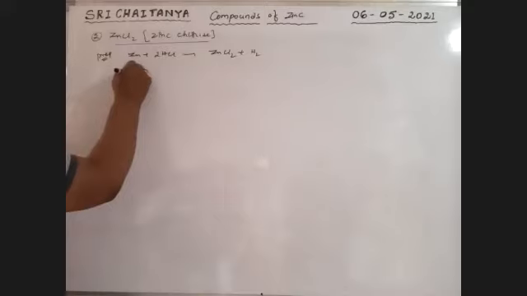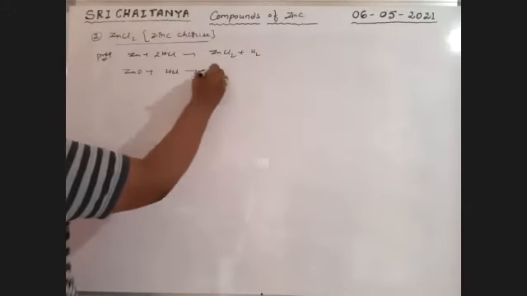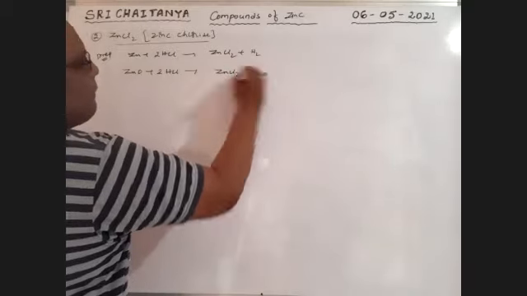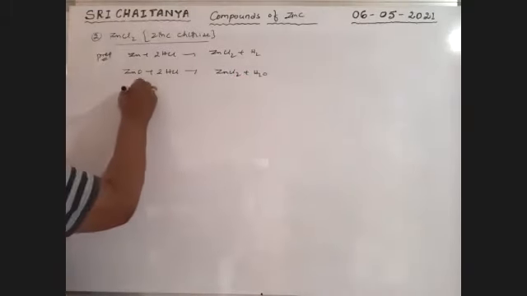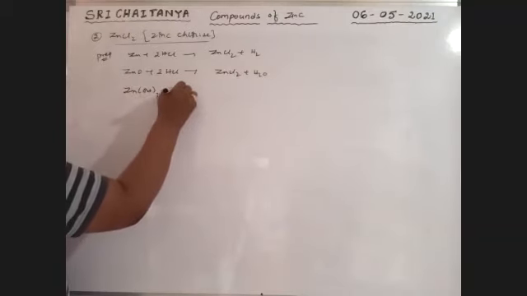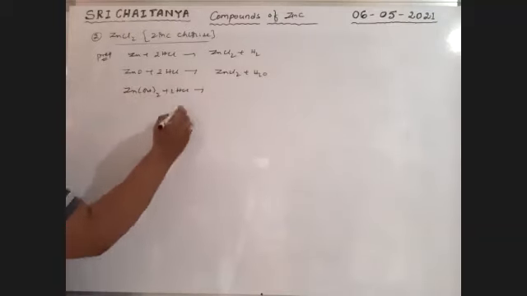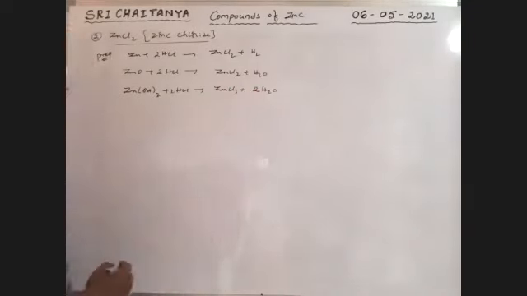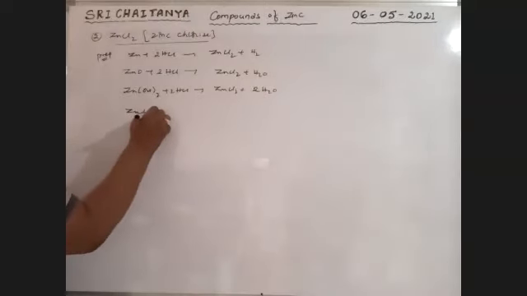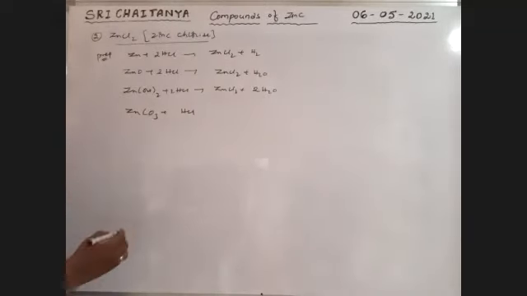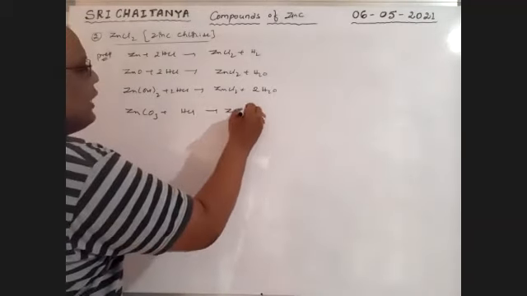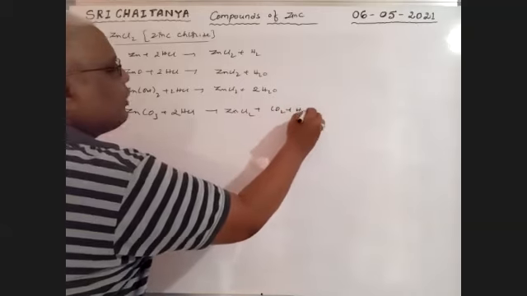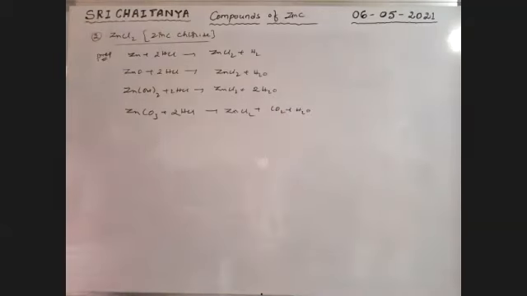Next, when ZnO reacts with 2HCl, that gives ZnCl2 plus H2O. Next, zinc hydroxide reacts with 2HCl, gives ZnCl2 plus 2H2O. Carbonate, ZnCO3 plus 2HCl gives ZnCl2 plus CO2 plus H2O.